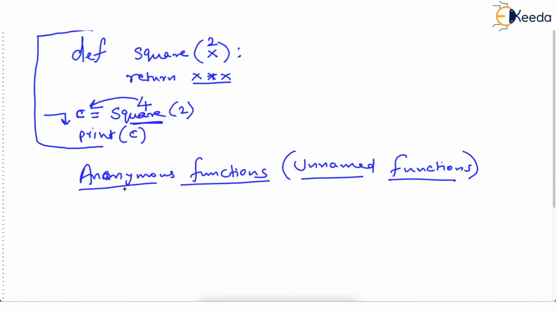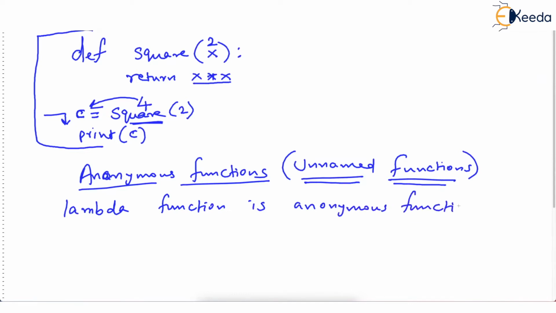A function which does not have any name is called anonymous function. And we define such a function as lambda function. So lambda function is anonymous function. This lambda is a reserved word in Python. It's a keyword.